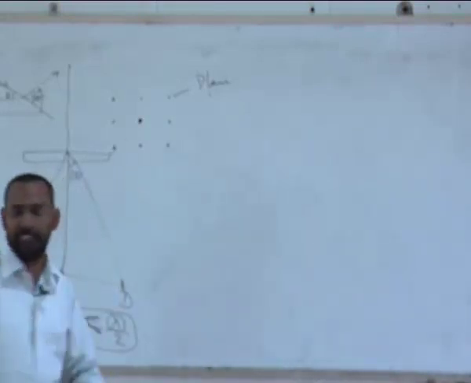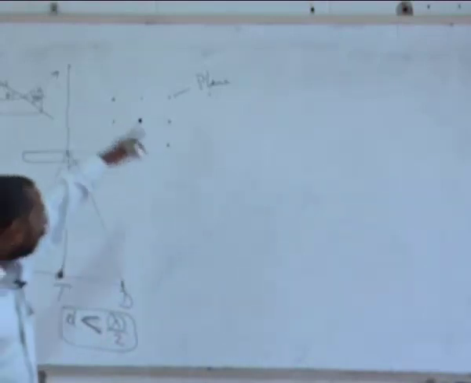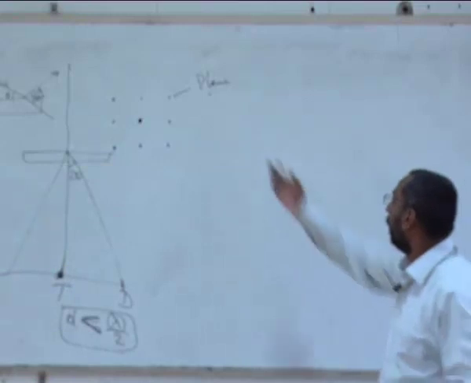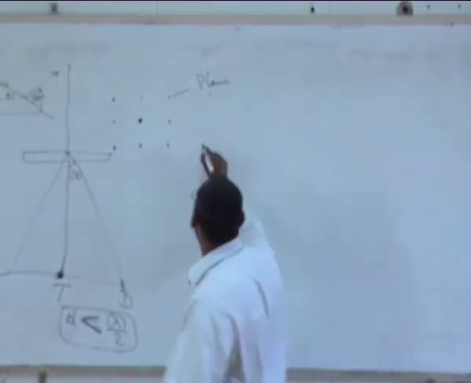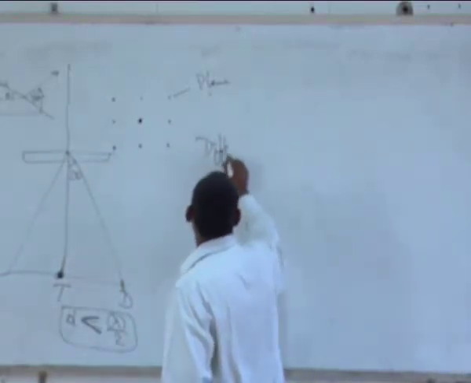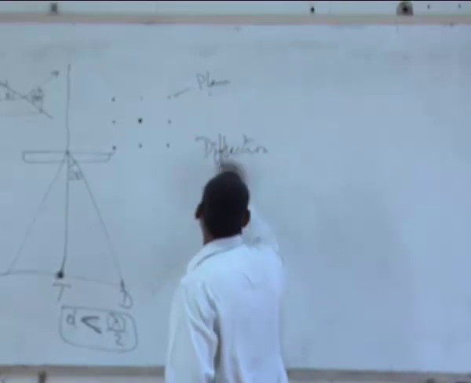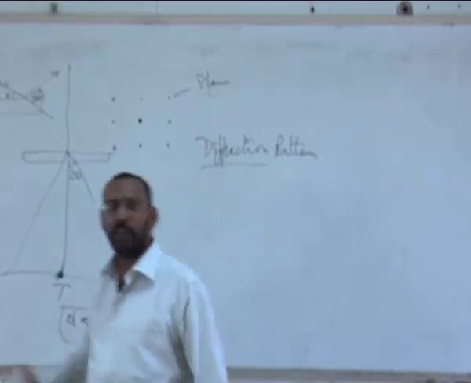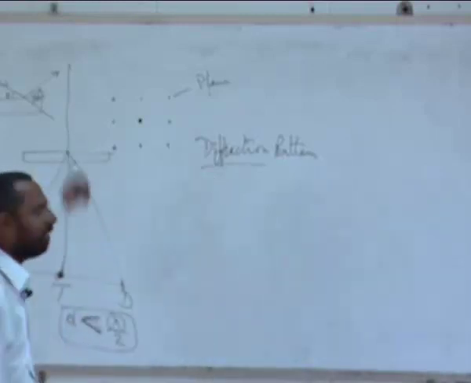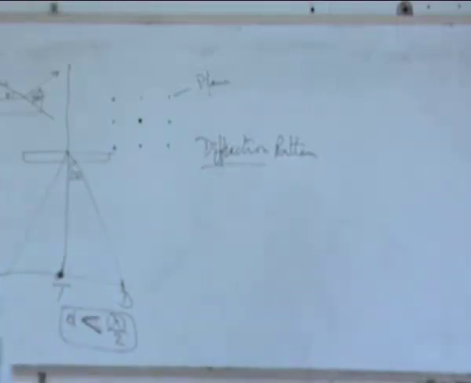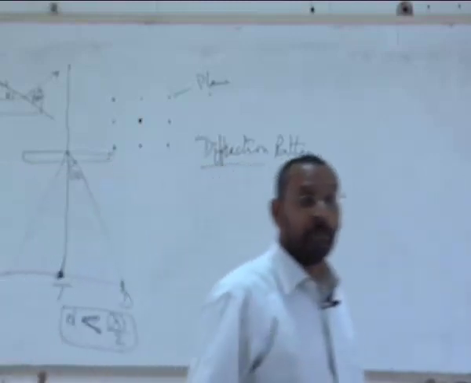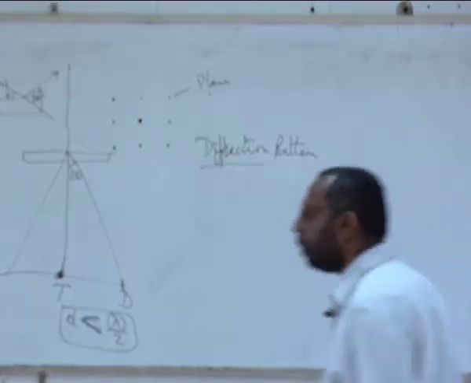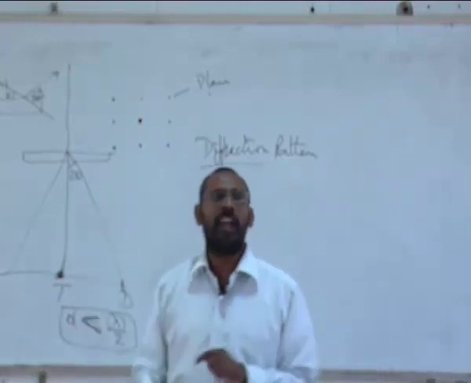Now, if I look at this particular pattern that I am seeing, we call it a diffraction pattern because there is a certain pattern in it. And this diffraction pattern, similar to an X-ray diffraction pattern which has peaks, has certain characteristics. The characteristics here are that there is a certain symmetry in this particular diffraction pattern. And the symmetry comes from the planes which are giving this diffraction.